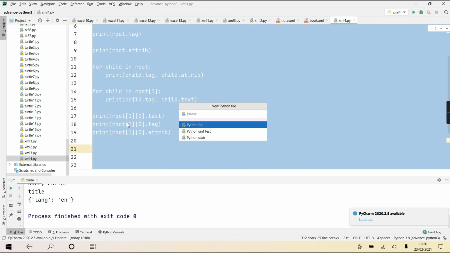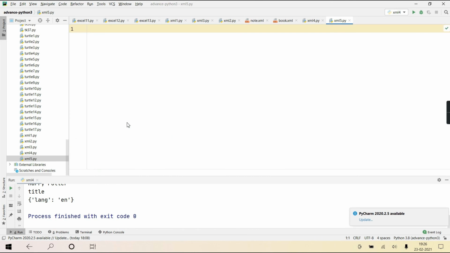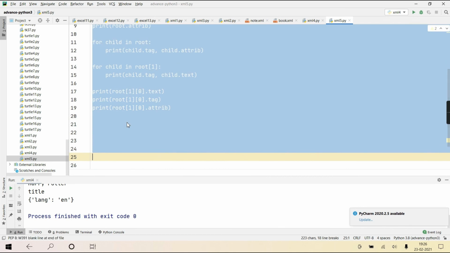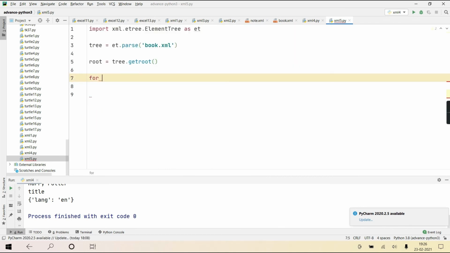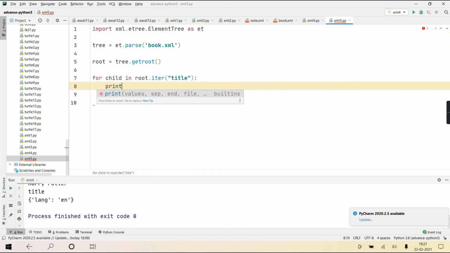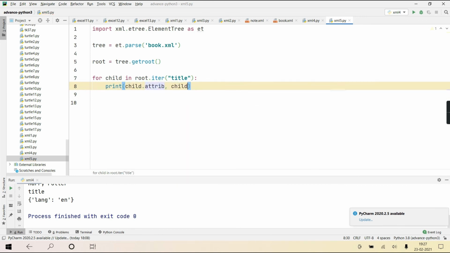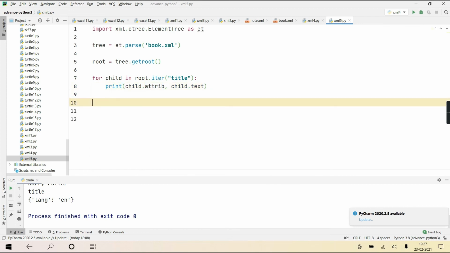XML4 is already there. XML5 I'll create. Till here it is same. In the for loop, I'll write for child in root.iter, and I'll give the name of it as title, and print child.attrib suppose, and child.text suppose.